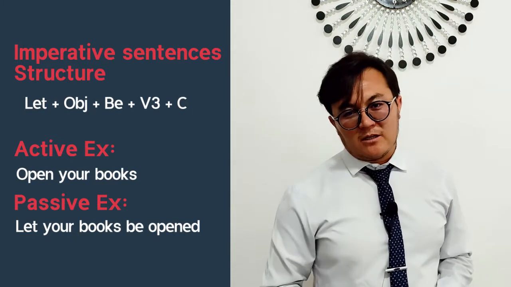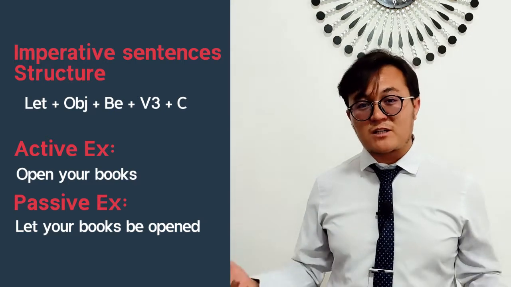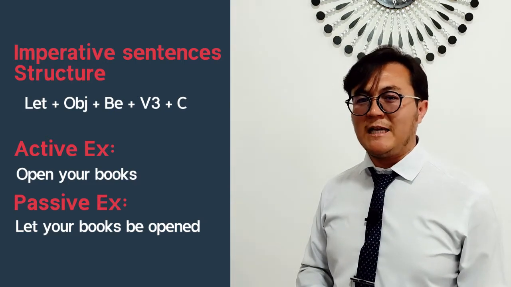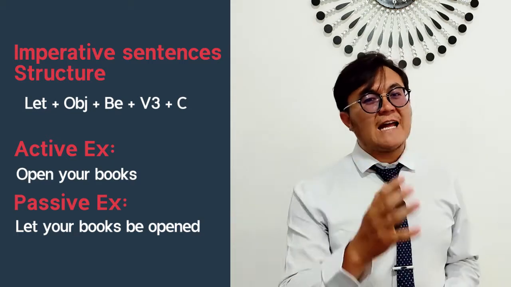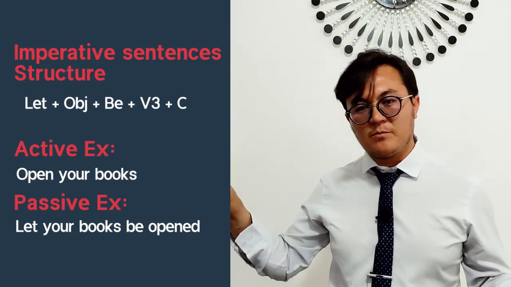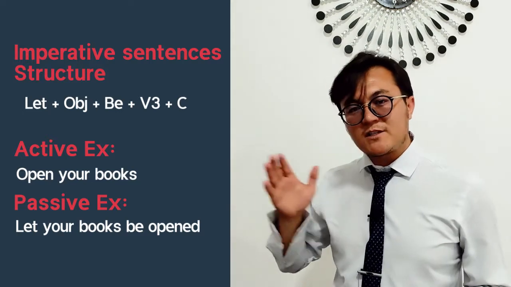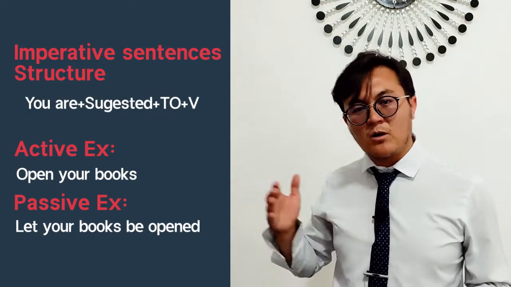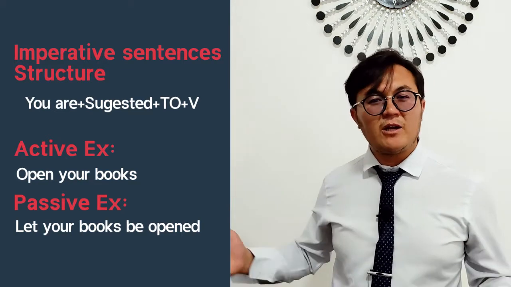The second formula is for those imperative sentences that don't contain an object. We typically add an expression or a phrase, you are, plus the verb in the third form. You are requested, you are ordered, you are suggested, you are offered, you are advised, and many more.